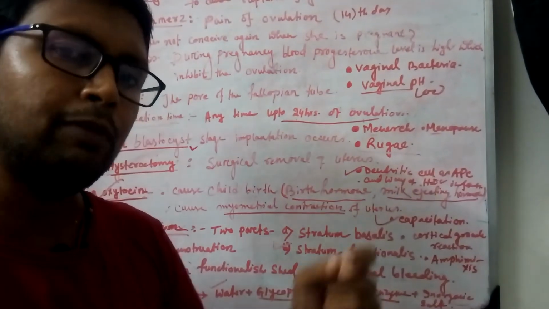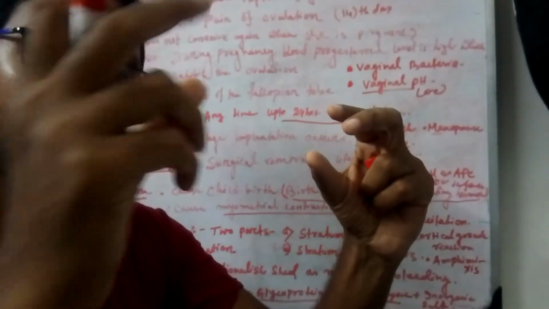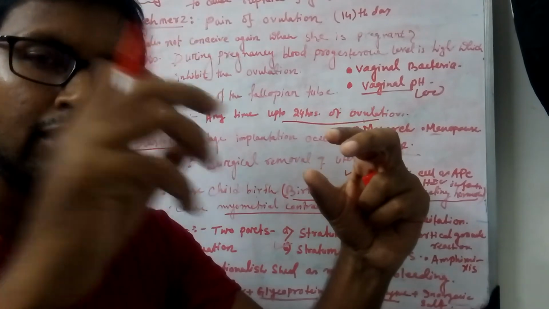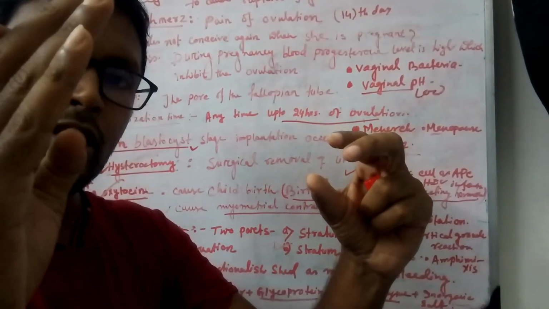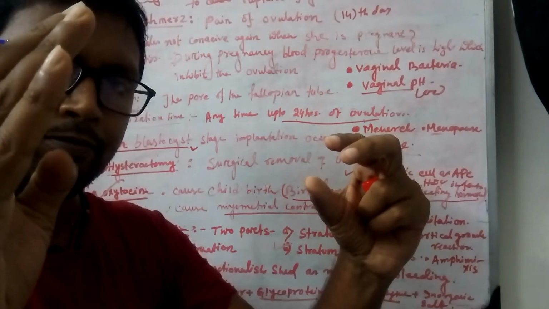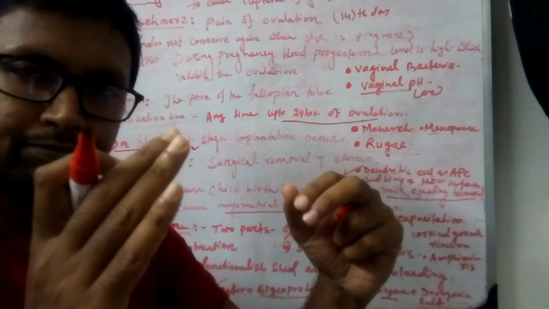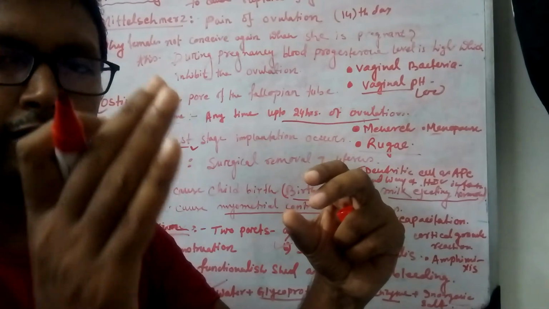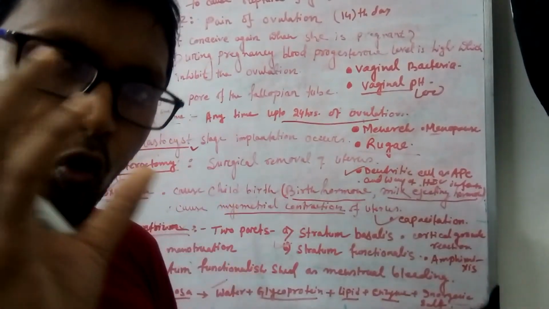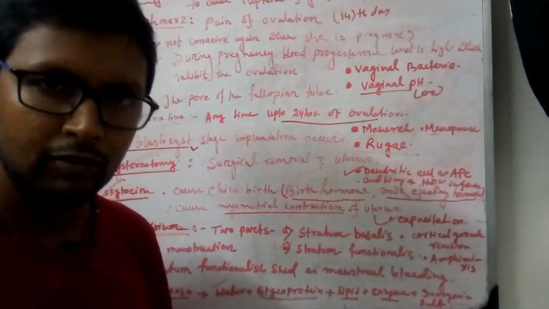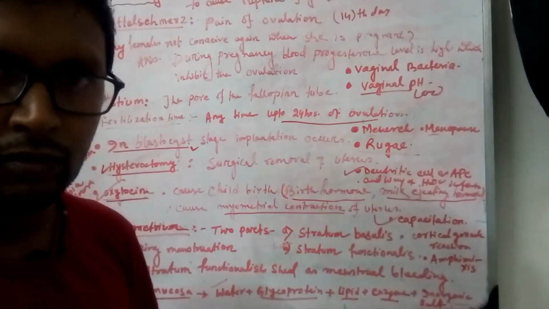First, when sperms get attached to the egg or secondary oocyte, the granulosa layer will be there, then the corona radiata cell layer, then the zona pellucida, and after the zona pellucida, the oolemma, that is the egg's own cytoplasmic membrane. These four layers are there.